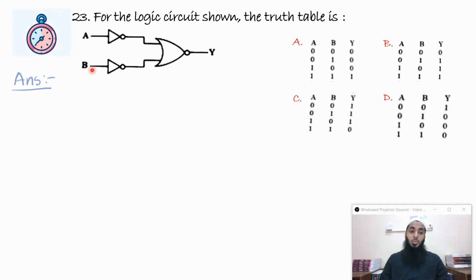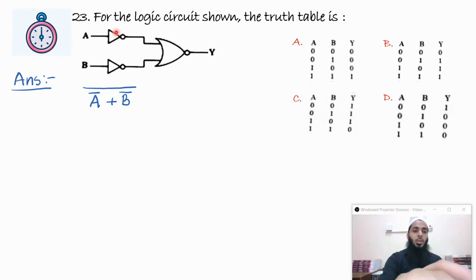But I can tell you a simpler method. You can use De Morgan's theorem. Let's say A is coming here. So what will be the output? A bar. B is coming here, so the output will be B bar. And then A bar and B bar are going into a NOR gate. If it was an OR gate, it would have been A bar plus B bar. But since it is a NOR gate, it will be A bar plus B bar whole bar.